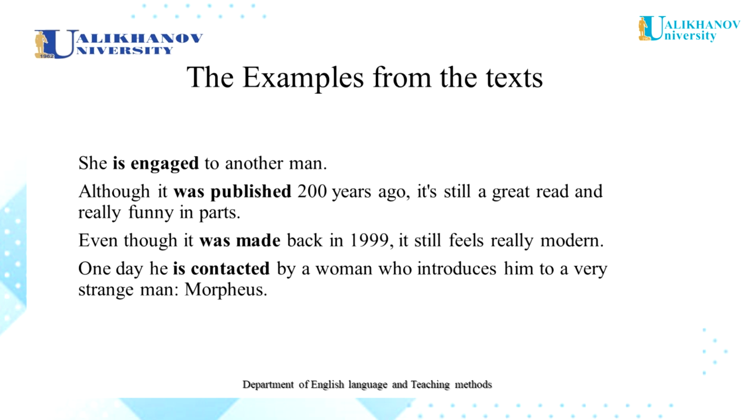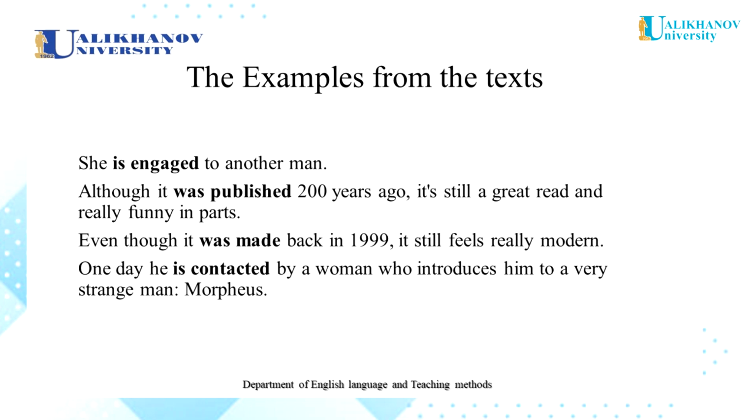The third example. Even though it was made back in 1999, it still feels really modern. Was made. It is the past simple passive. Was is the form of the verb to be in the third person singular in the past simple tense. Made. It is the form of the participle two. So the translation of this sentence, несмотря на то, что он был сделан еще в 1999 году, он все еще выглядит очень современным. And the last example.